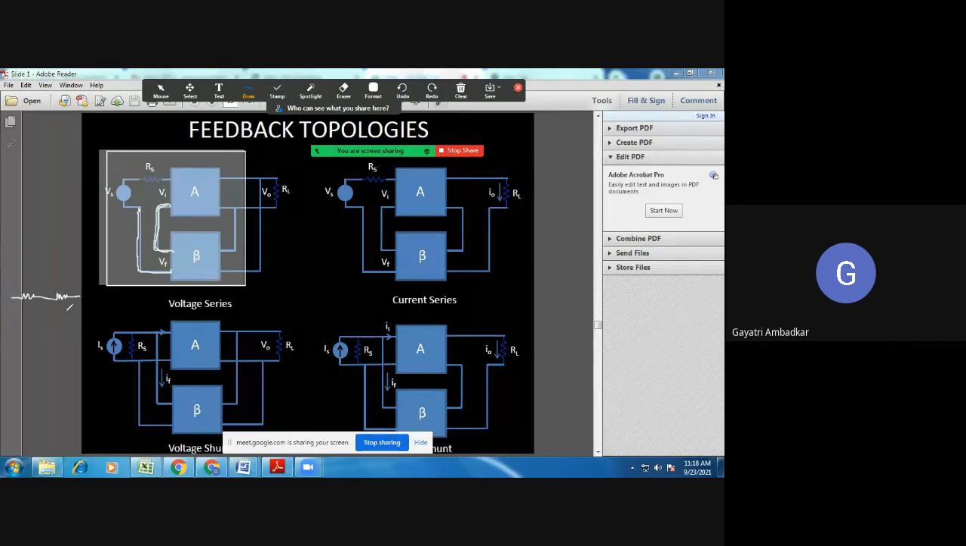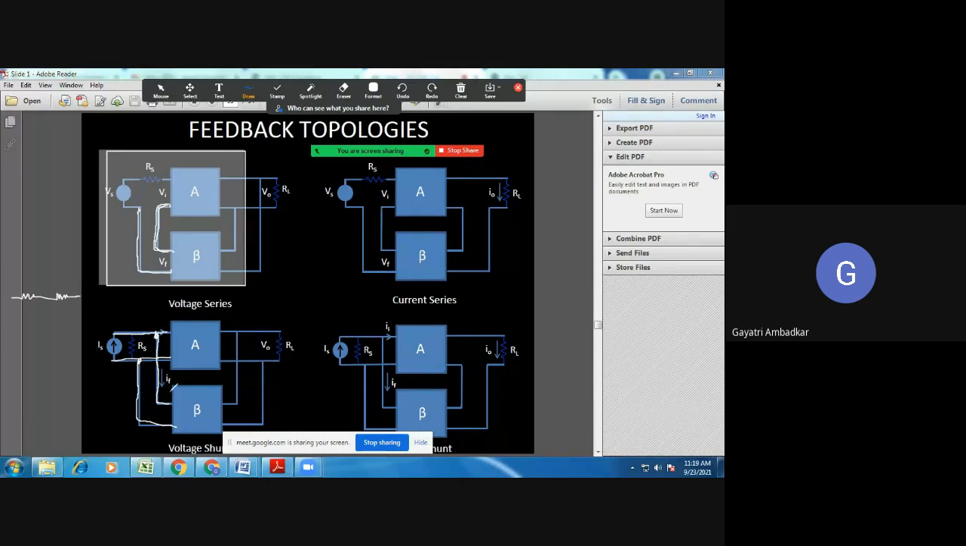Now when it is shunt mixing, if this is the input source, you will find the beta network and the amplifier are connected in parallel to each other.